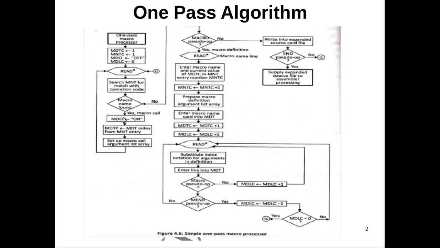So the first section is for processing the macro call. Then the second section is for storing macro definition into the macro definition table, and the right side is for storing the line into the expanded source card file, which does not contain any macro call or macro definition.